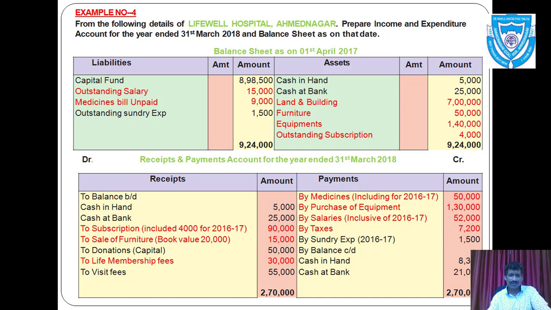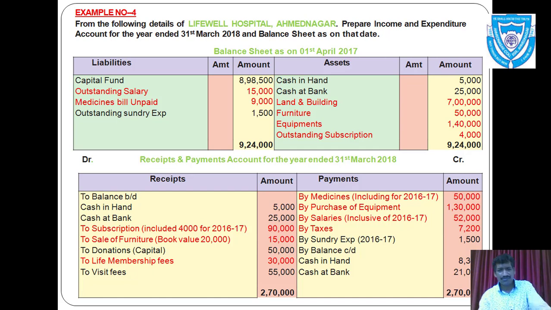Payments are given by medicines. It also includes 2016-17 medicines expenses. Then purchase of equipments. Salaries also includes for the year 16-17, that means for previous year. Then taxes. Sundry expenses is also paid for previous year, that is 16-17. And at last closing balances of cash in hand rupees 8,300 and cash at bank rupees 21,000.